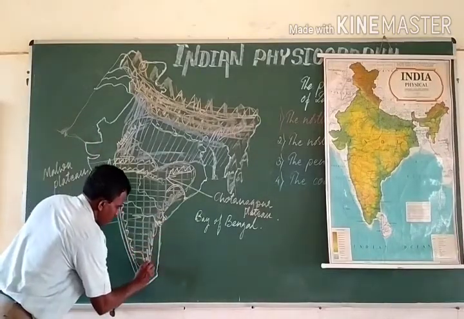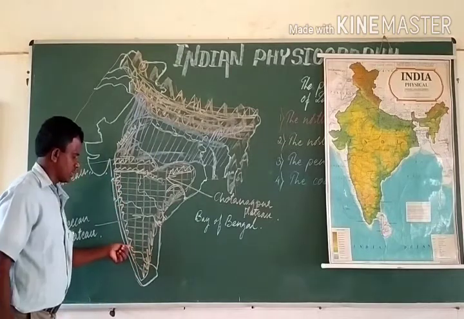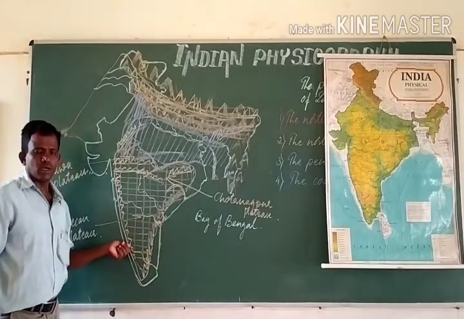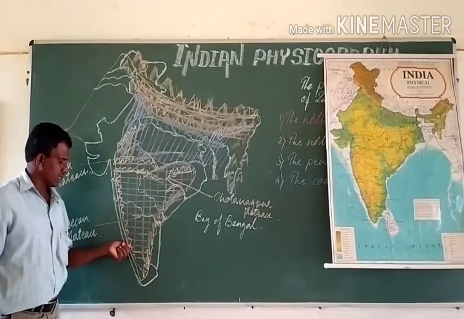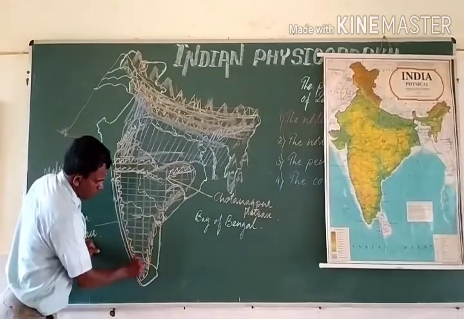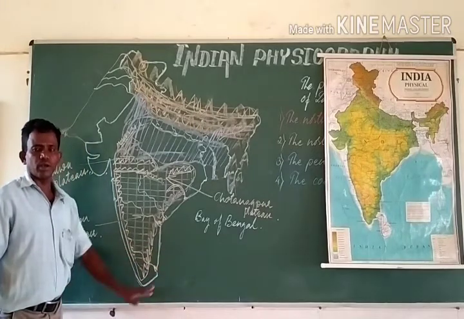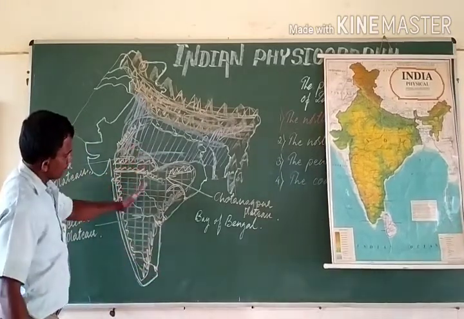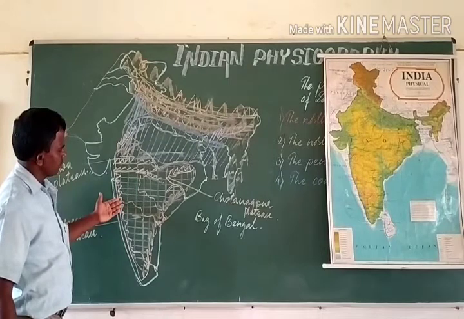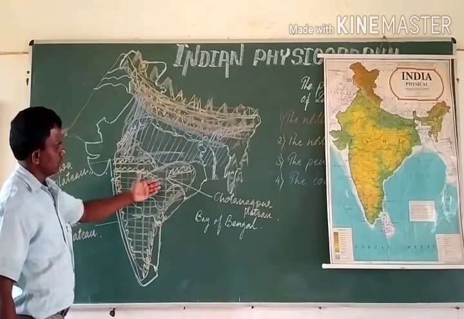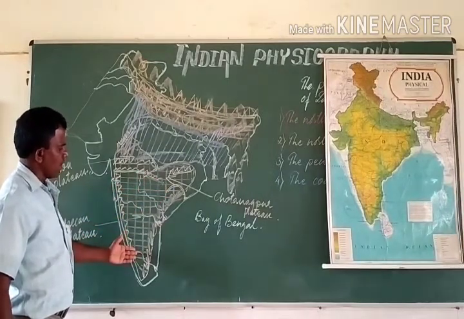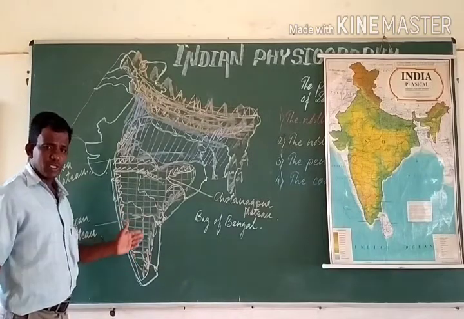Similarly, river Kaveri, which originates somewhere in the Western Ghats, at a particular place, Talakaveri, flows southeastwards and joins Bay of Bengal in Tamil Nadu. All these rivers, Krishna, Godavari, Mahanadi and Kaveri, are the major South Indian rivers.